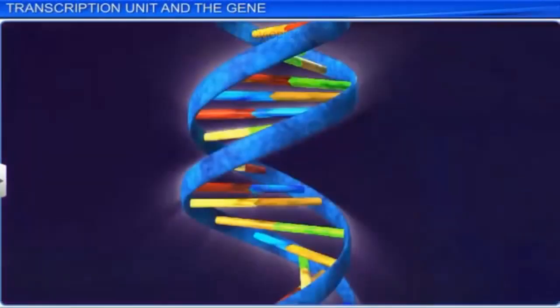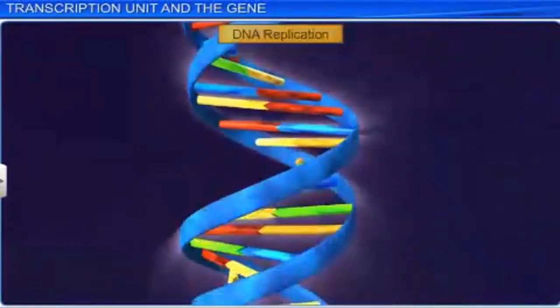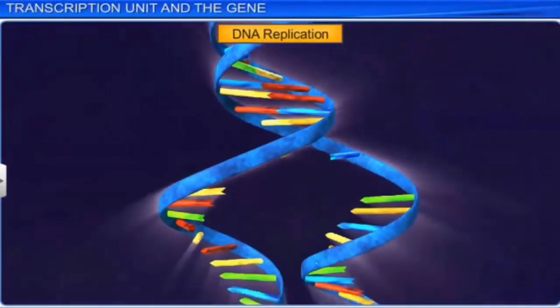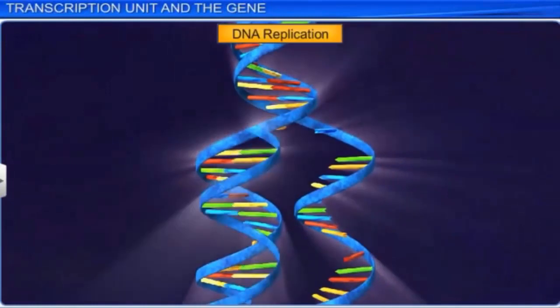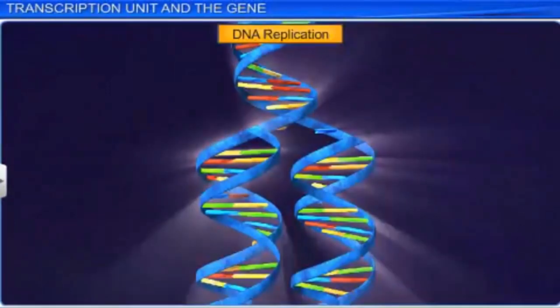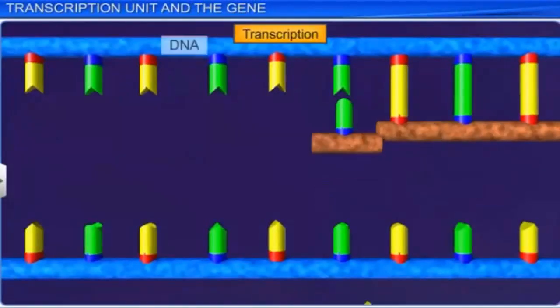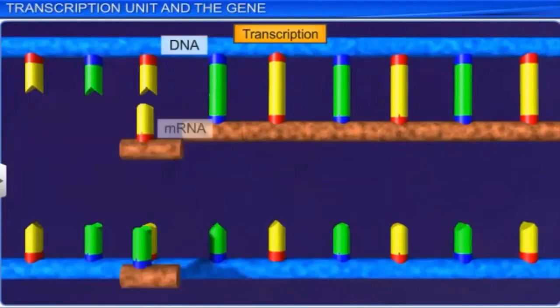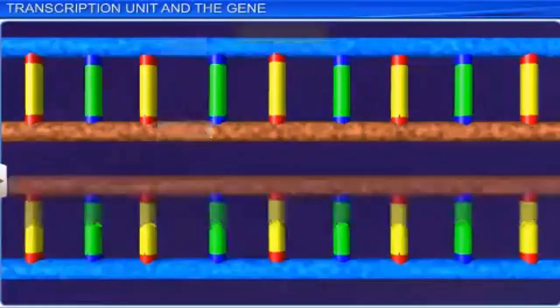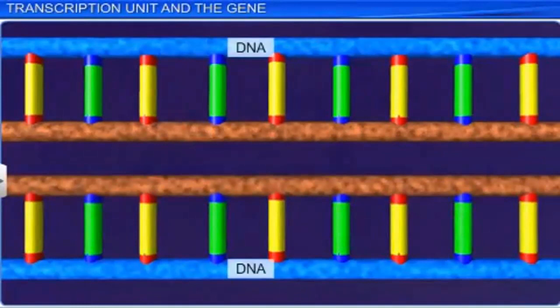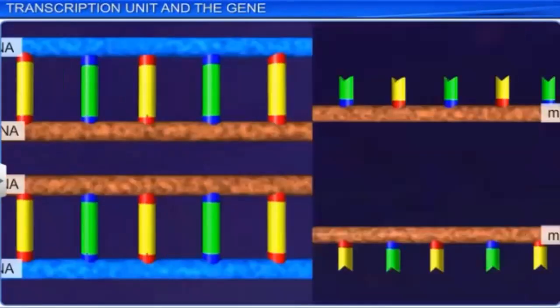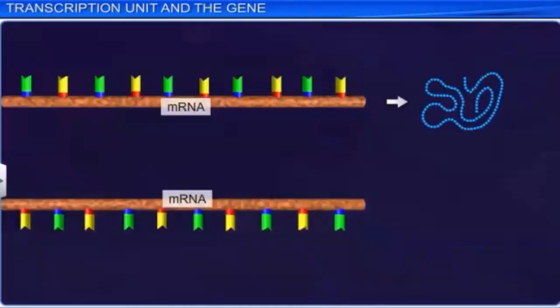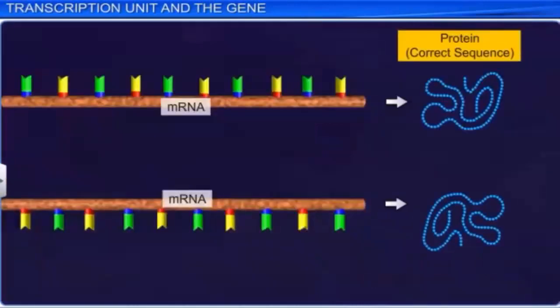The transcription process is different from DNA replication. In replication, the total DNA of an organism gets duplicated, while in transcription, only one DNA strand gets copied into RNA. In case both DNA strands act as templates in transcription, two types of proteins will be produced: one with the correct sequence and the other with the reverse sequence of amino acids.